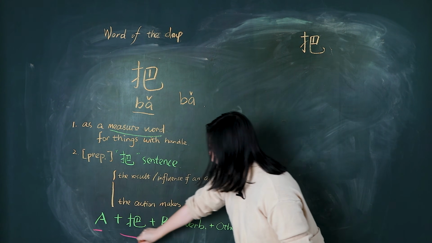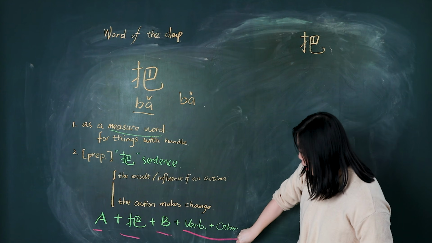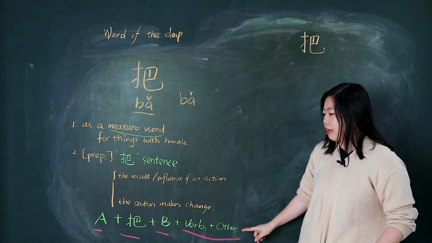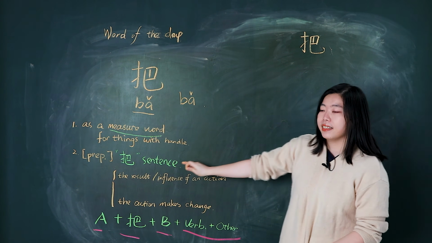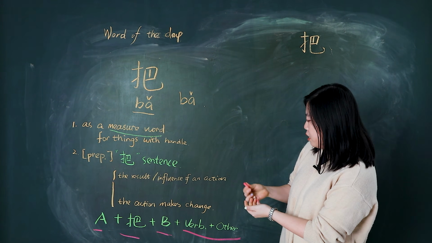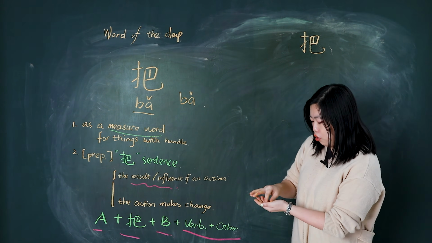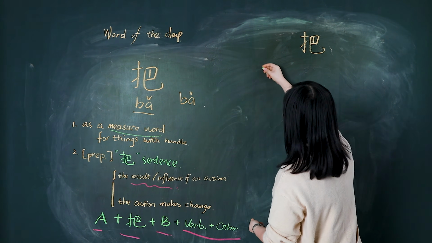A 把 B plus verb and others. Remember this formula first. Then we see the 把 sentence has two meanings. The first one is about the result and the influence of the action. So let's come back to see it here.